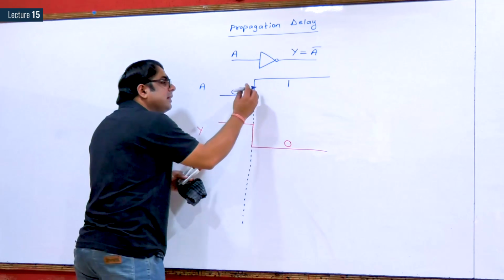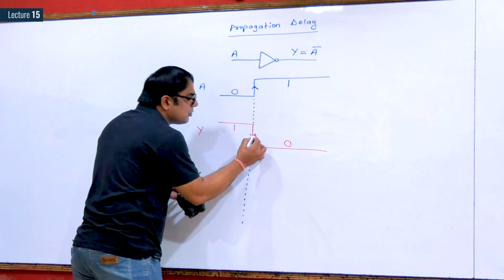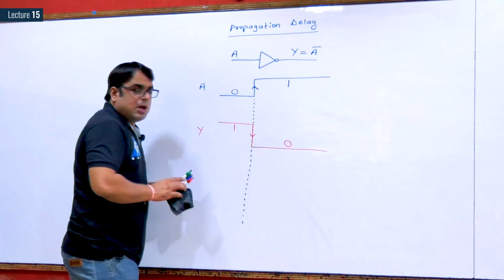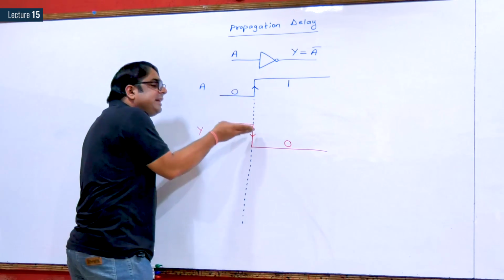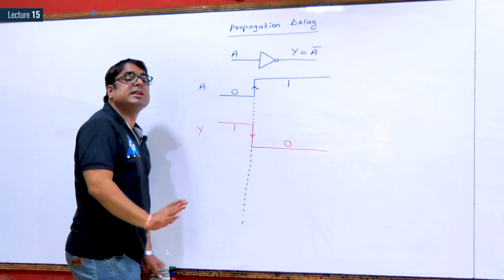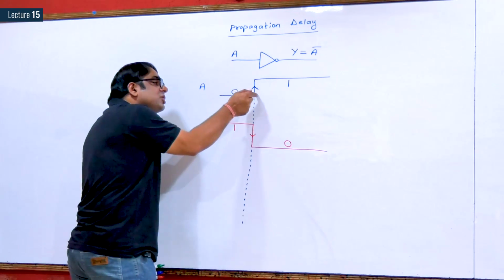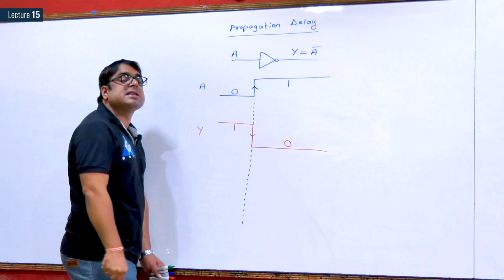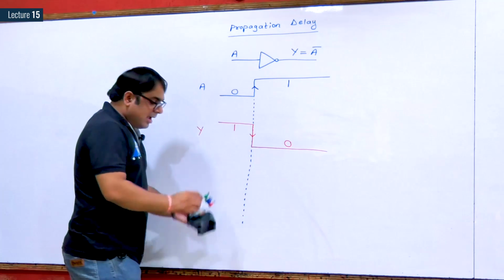For example, this is a transition and this is also a transition. So obviously, if there is a transition in the input, there will definitely be a transition in the output. But the transition will not occur at the same instant, it will occur after some time.